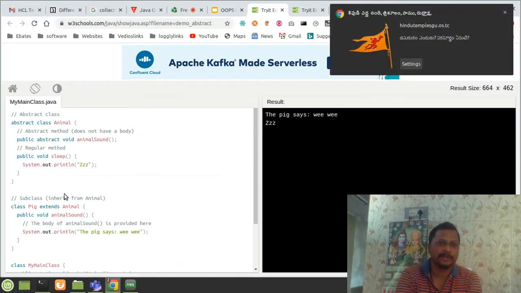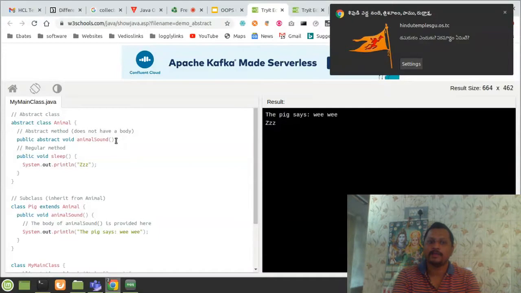That means I can say 90% of the abstraction can be achieved, or 80% or 60%, because here my requirement and my target is to acquire the animal sound as one of the behaviors or features of the animal, which can be achieved for the pig.